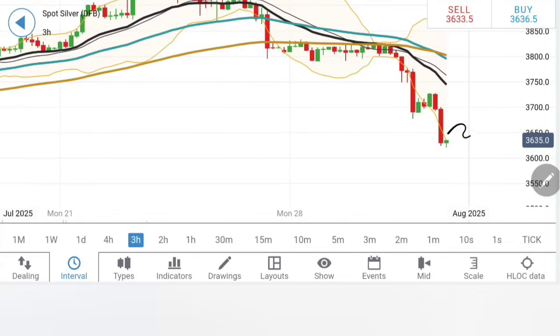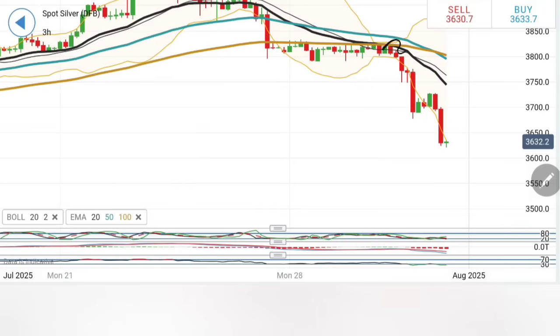Coming to 3-hour charts, yes, it was outside Bollinger Bands, and hence it is trying to show a pull. But notice, this is outside bands, and it can continue to put pressure on the bands to expand, and the current candle could be the one. Now, if you see silver trading below 36.20, when you see the higher prices below 36.20, we can take a sell here. Till then, do not take a sell.